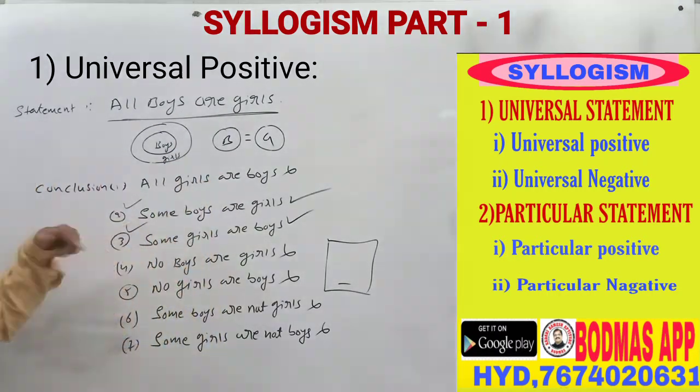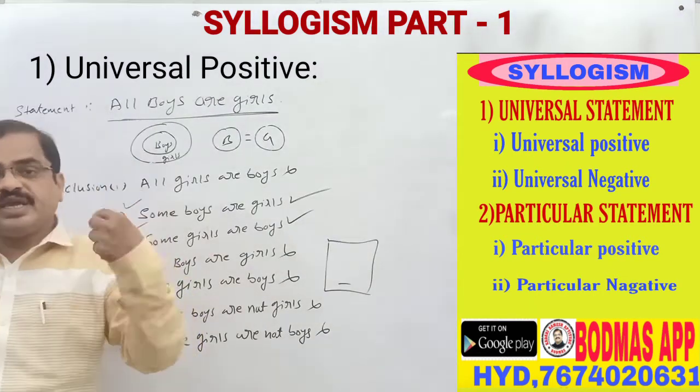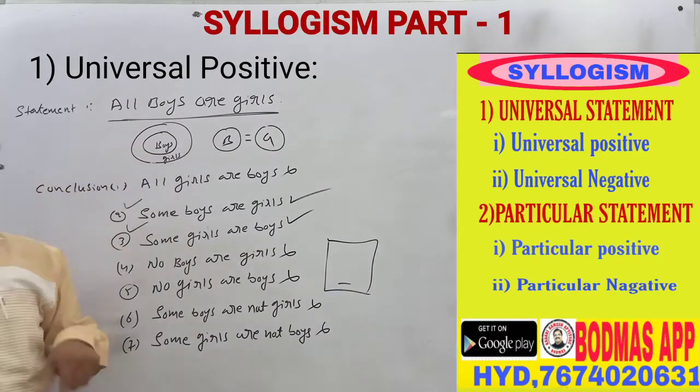Okay. Now let us take the universal positive and universal negative. This is the universal positive. Now take the universal negative.